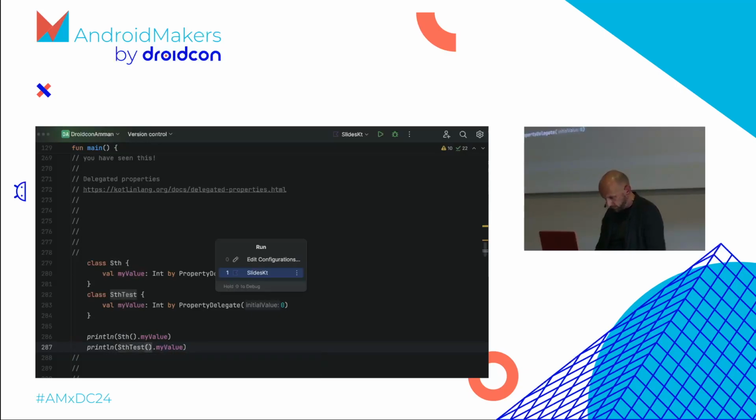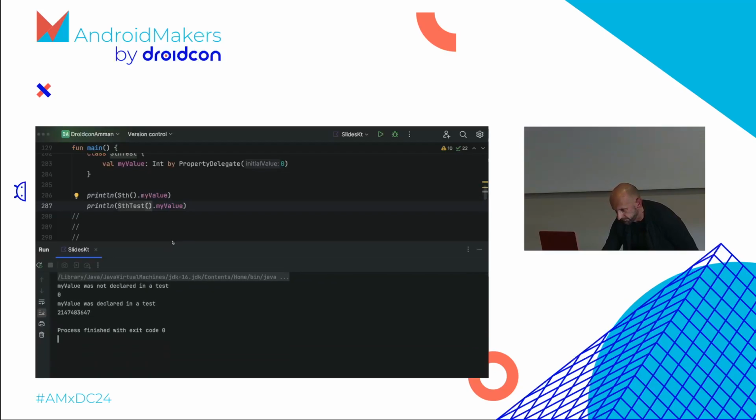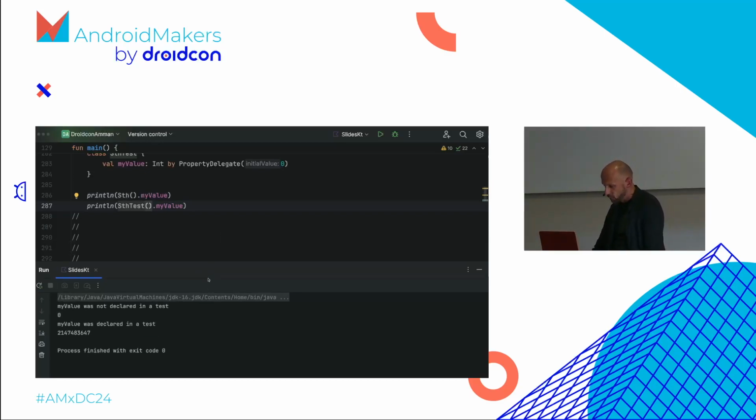Oh my God, let's run some tests. We haven't run anything here. So let's make this a bit larger here. My value was not declared in a test. That's the first one. Its value is 0. The second, my value was declared in a test. Its value is 247, blah, blah, blah. So here, it's just a small idea of what you can do with this delegate.